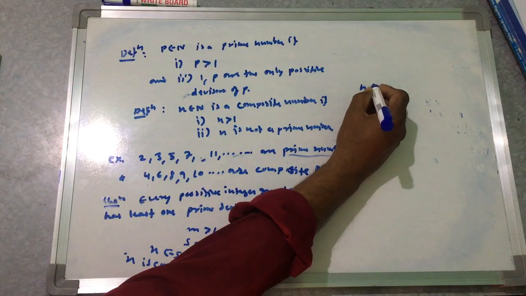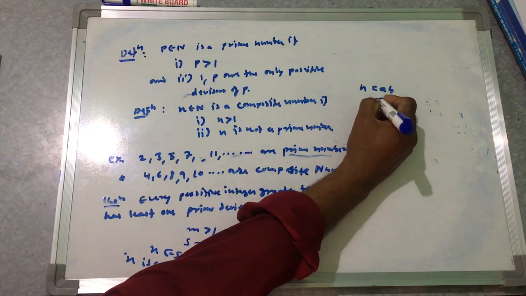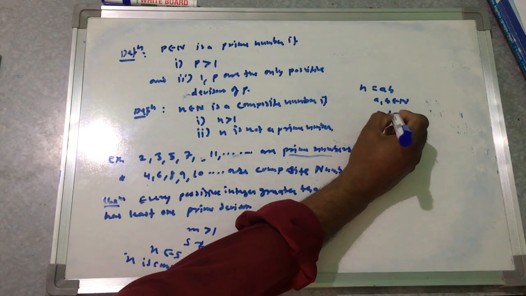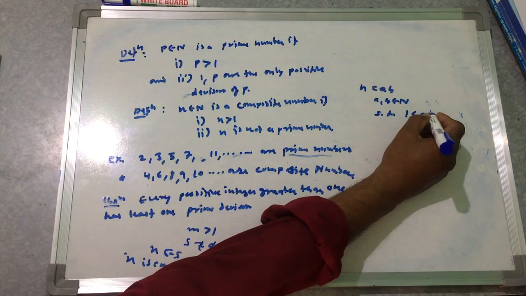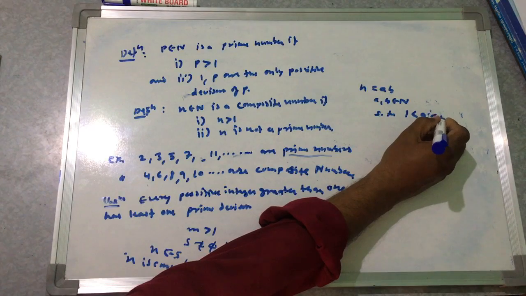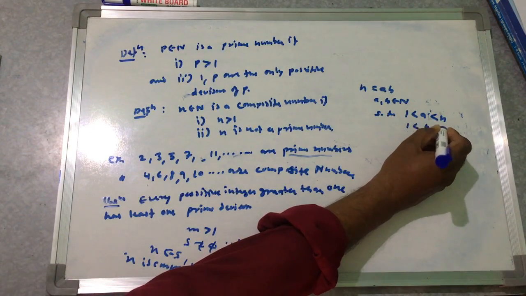Then n equals ab for some a and b belonging to N, such that 1 is less than a less than n, and 1 is less than b less than n.